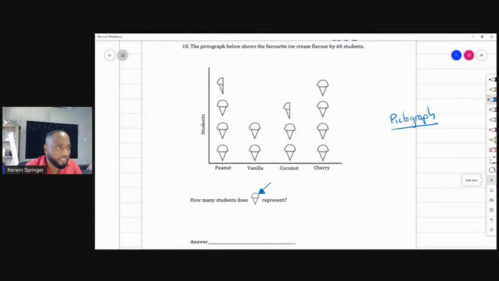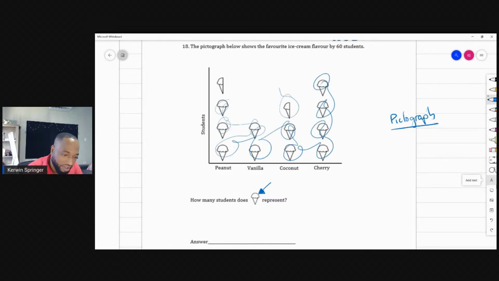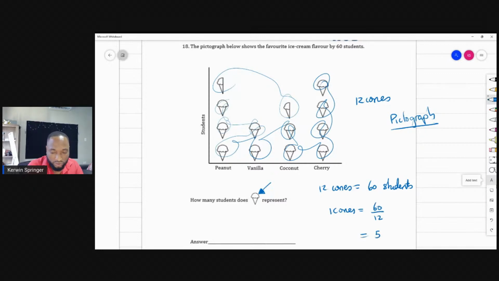Well, you could count it up. I see 6, I see 6 and I see 5. Which one do you all think? 1, 2, 3, 4, 5, 6, 7, 8, 9, 10, 11. Half and half make 12. So there are 12 cones, and 12 cones represent 60 students. So if 12 cones represent 60 students, finding for one, you know it's a division process. So it's going to be 1 cone. And remember, I'm teaching you maths and English. So if you see any bad English here, I apologize. Apologies, teachers. I apologize, parents. 60 divided by 12 is 5. I tried my best. So 5 students was correct.